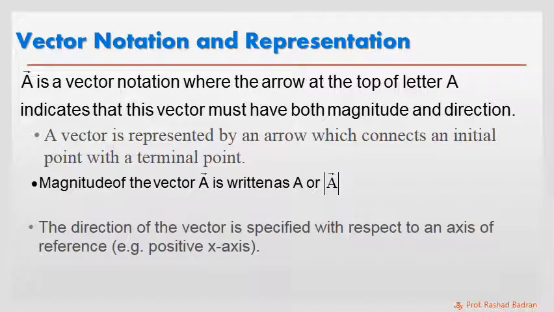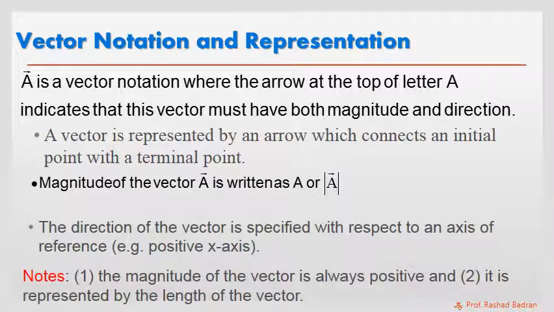However, the direction of a vector must be specified with respect to an axis of reference, and usually this axis of reference is the positive x-axis. Now, to conclude, the magnitude of a vector must always have a positive value, while it is represented by the length of the vector.